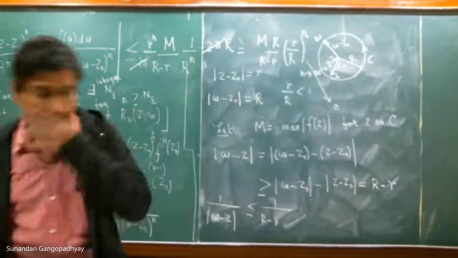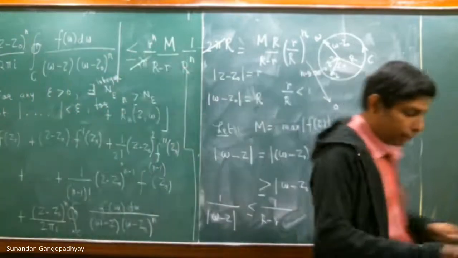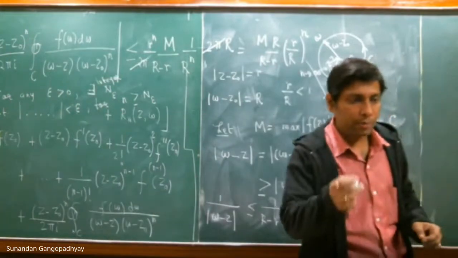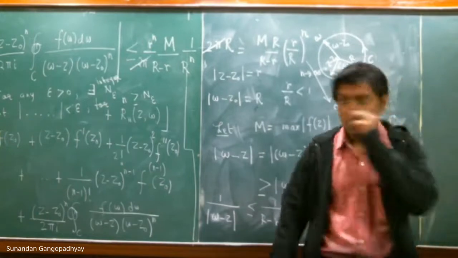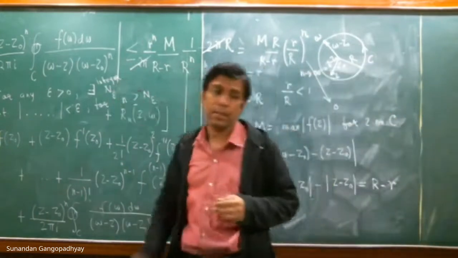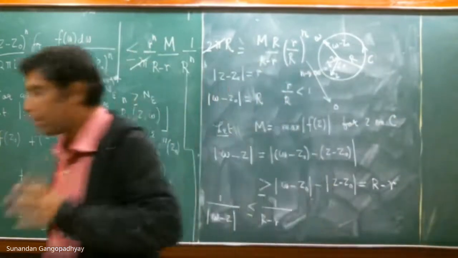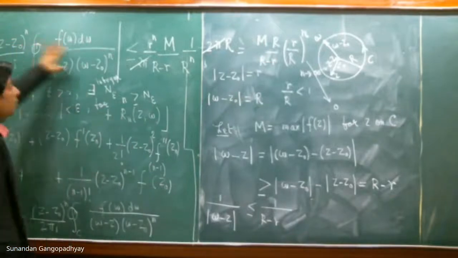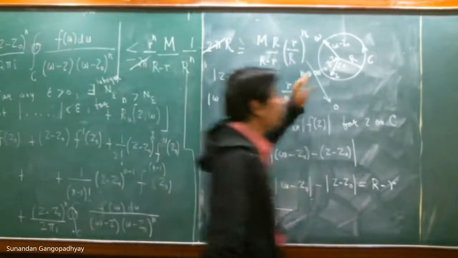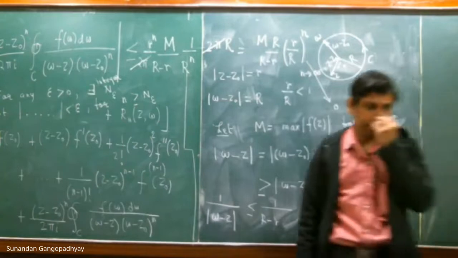So you will always get an n epsilon such that if you choose some n greater than n epsilon, this quantity will always be less than epsilon. So this quantity will approach 0 in the limit n tending to infinity.